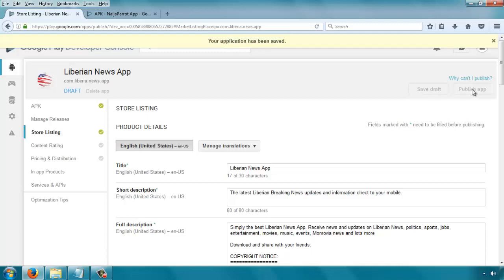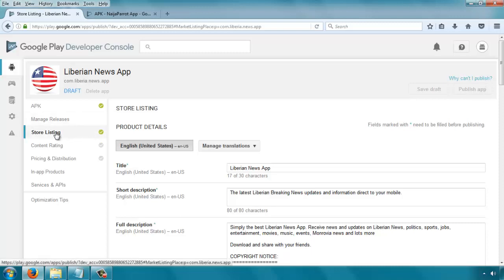So you will notice that publish app here is not active because we have not finished filling every aspect of the form. Until we finish filling all the details, we'll not see this active, and then we can click publish. So we finished with the store listing. You can see our check mark is green and good to go. The next thing now is content rating.